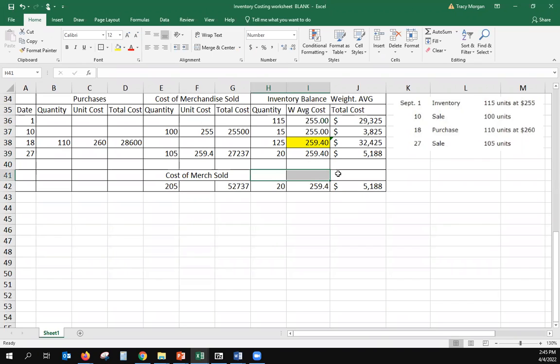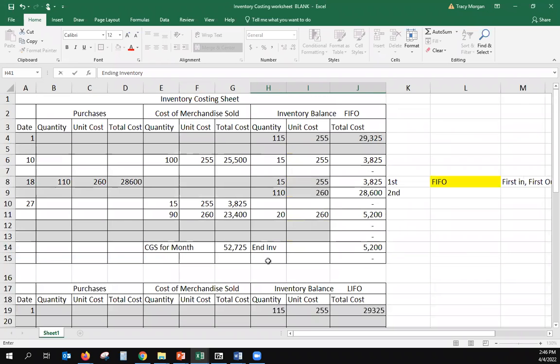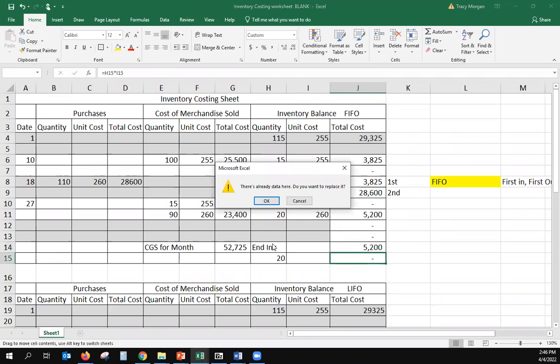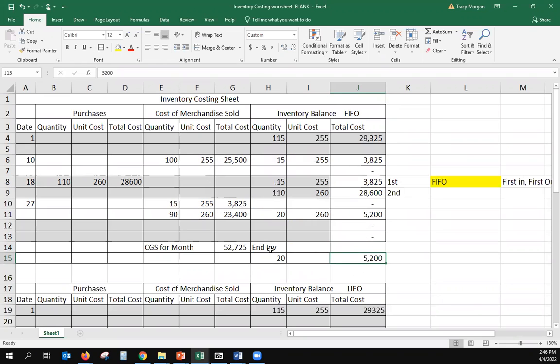Now what I want us to look at is the ending inventory for each one of these examples. So let's go back up to FIFO and let me set this up a little bit better. Ending inventory, we had 20 units at a cost of $5,200. And this is our ending inventory. I'll merge and center that.